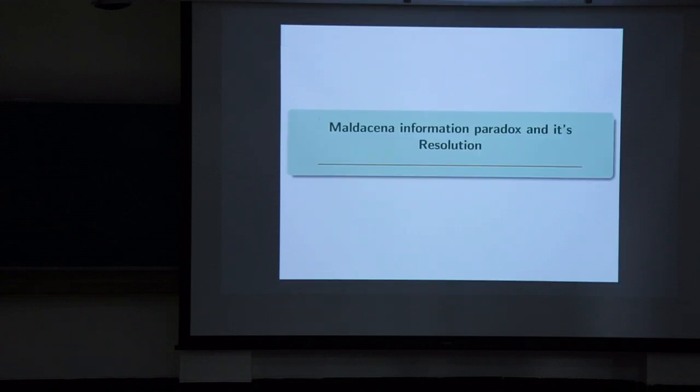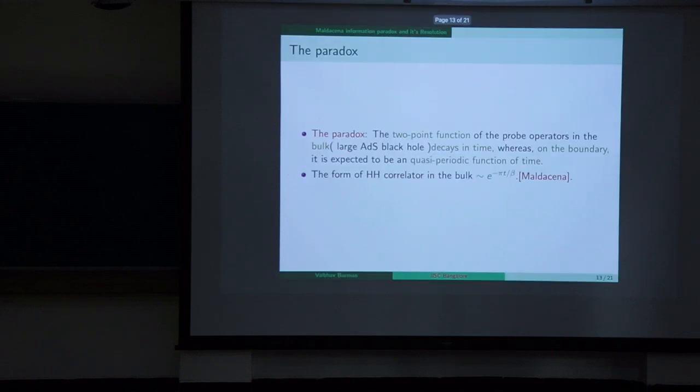Now let's have a look at what the Maldacena information paradox is and its resolution. The paradox is that the two-point function of the probe operators in the bulk decays forever in time, but at the boundary it is a quasi-periodic function of time. So in AdS/CFT, if at the boundary the two-point function is a periodic function of time, it should have the same behavior in the bulk also. But it is not the case.